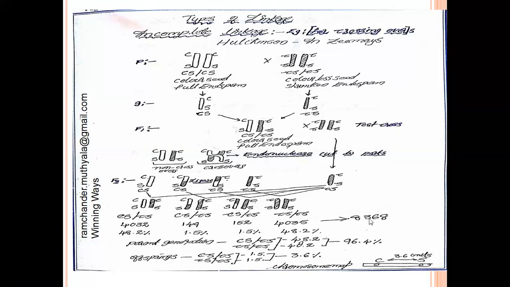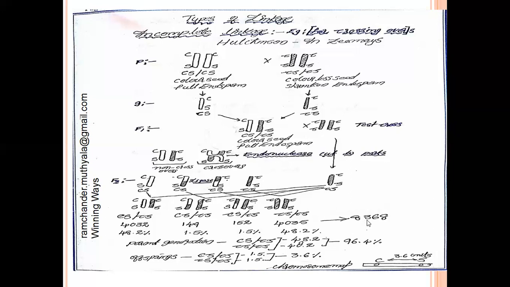From these 8,368, 4,032 plants developed as one parental character. 4,035 plants developed as the other parental character. These are developed in large number, and 2 phenotypes are developed in less number.